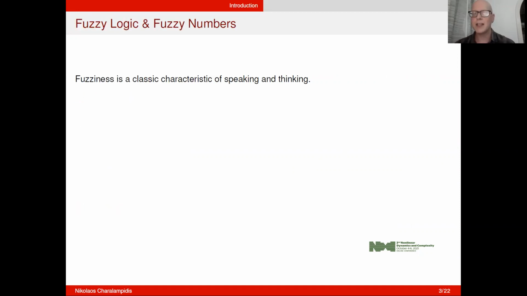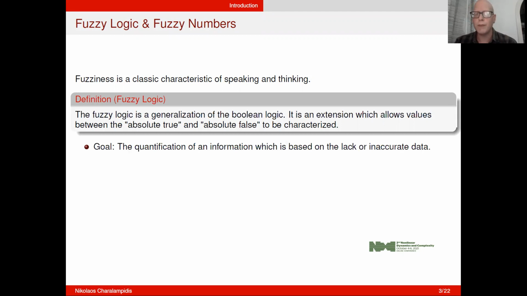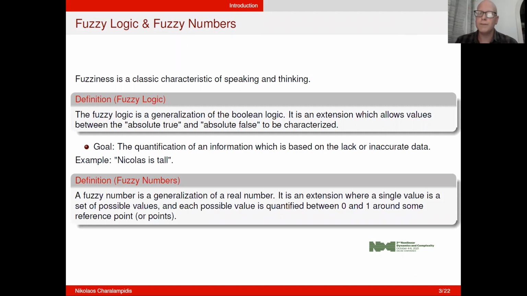Fuzziness is a classic characteristic of speaking and thinking. As such, mathematicians decided to clarify this. The term fuzzy logic was introduced in 1965 by Lotfi Zadeh and is a generalization of the Boolean logic. It is an extension which allows values between the absolute true and absolute false to be characterized. The goal was simple: to quantify an information which is based on the lack of information or inaccurate data. For example, Nicholas is tall.